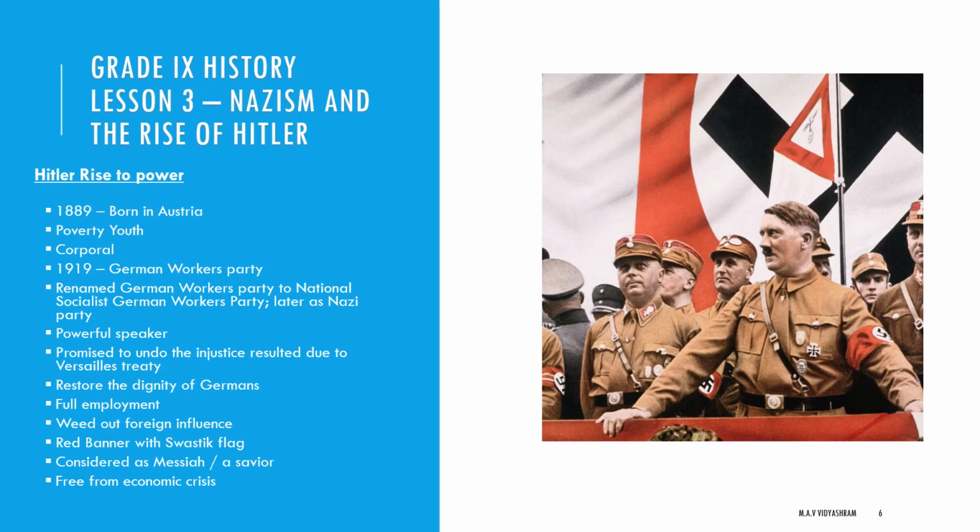Next, we have to see how Hitler rose to power. Hitler was born in 1889 in Austria. He spent his youth in poverty. He was not born in Germany, but in Austria only, but he had great nationalism for Germany.